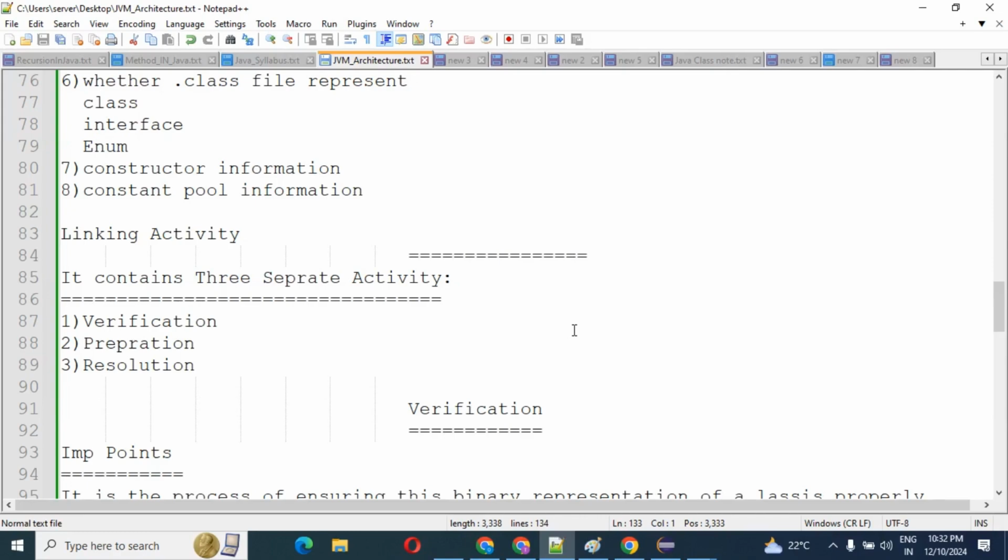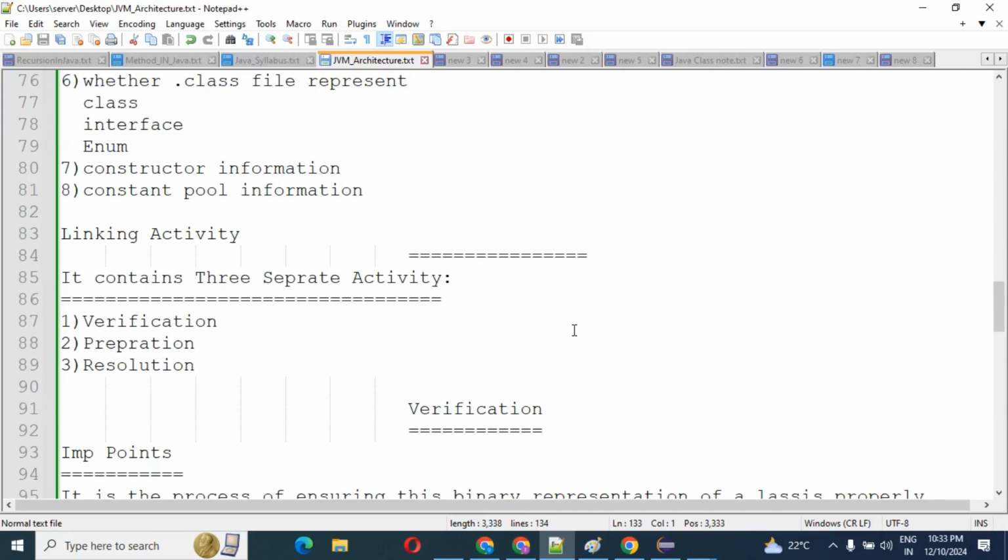We need to understand why verification is needed in the JVM architecture. Inside the JVM we have one special component, and the name of this component is the bytecode verifier.